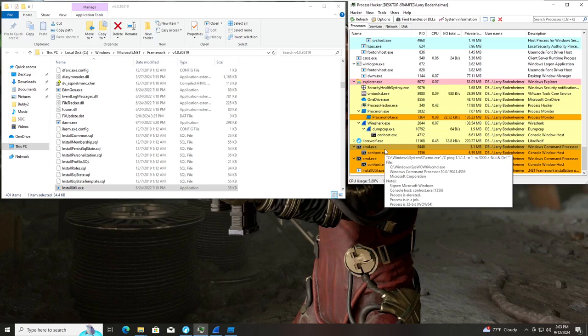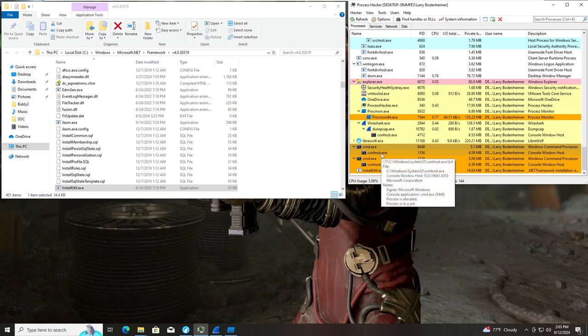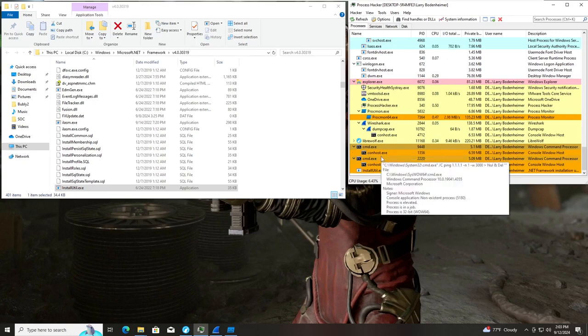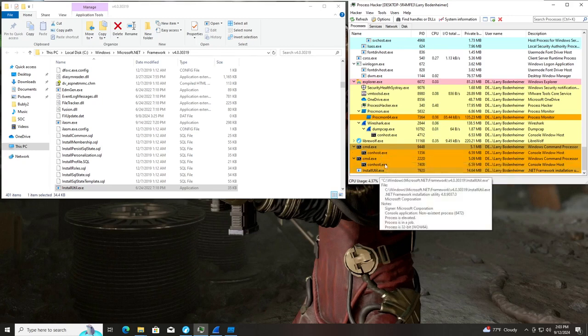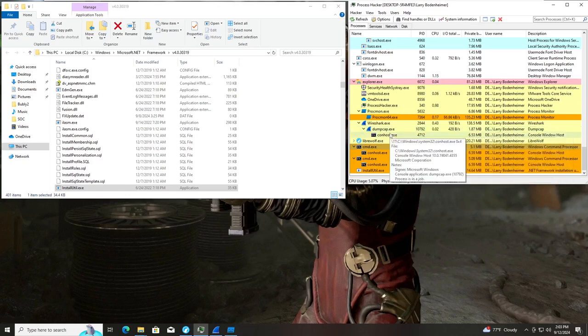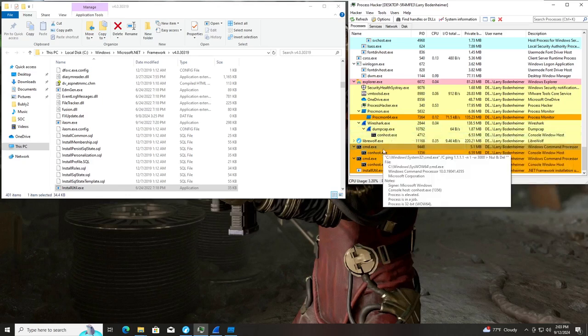Windows cmd.exe ping 1.1.1.1, is that with a count of 3,000? And then the other one is the same thing. Interesting. I didn't know we'd actually be able to see what it was doing. I learned something new today.